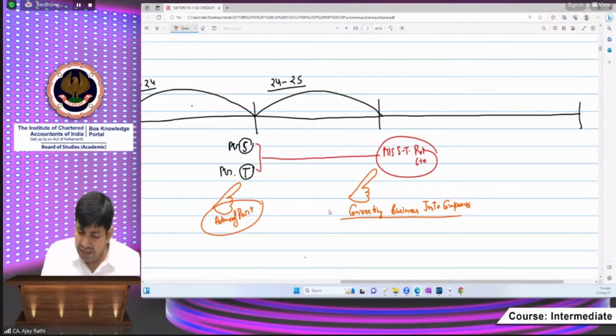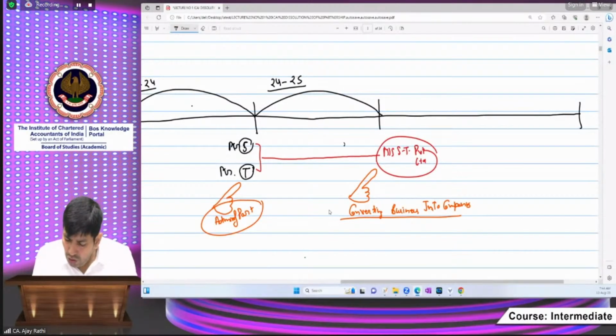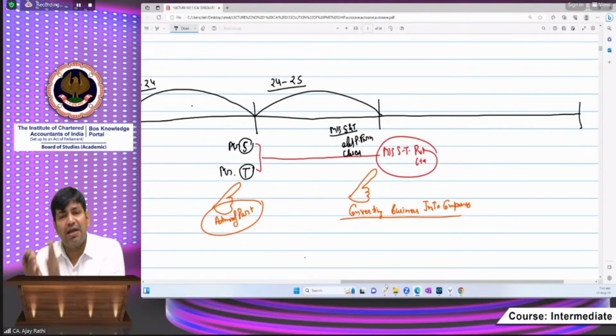The old partnership firm, Messrs. S and T, where you both were partners, is being closed, and a new existence is coming, that is the company.